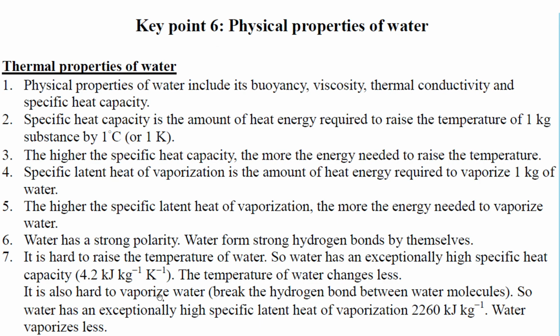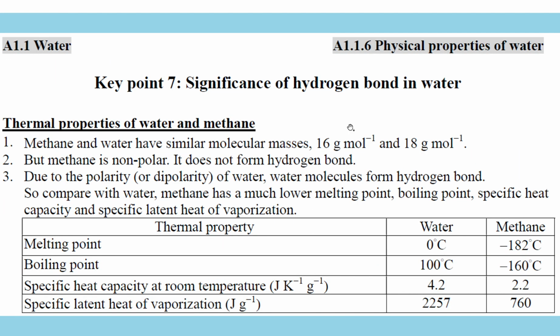You know, vaporize means what? Breaking the bonds, right? Even harder. So remember, hard to raise the temperature, high specific heat capacity, hard to vaporize it, high specific latent heat of vaporization. One is 4.2 kilojoules and one is 2,260 kilojoules for 1 kilogram. Big numbers. You can Google. Compared with other things, these two are exceptionally high values for water, specific heat capacity, and also specific latent heat of fusion and vaporization. For example, we compare water and methane.